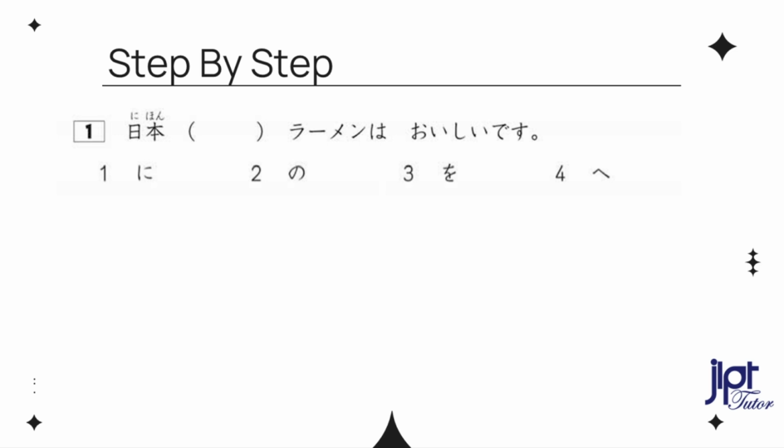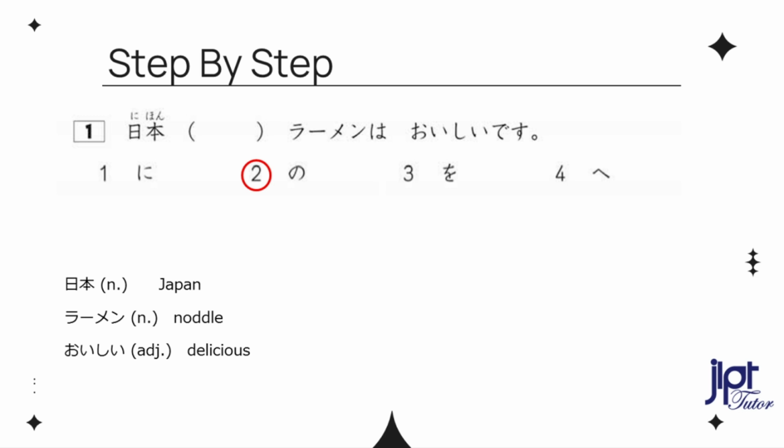This question tests how well you understand the particle. You have 4 choices. 1, ni, 2, no, 3, o, 4, a. What is the best answer? The answer is number 2. 日本のラーメンは美味しいです。 Ramen means noodle. Oishi means delicious. Japanese noodles are delicious. 日本のラーメンは美味しいです。